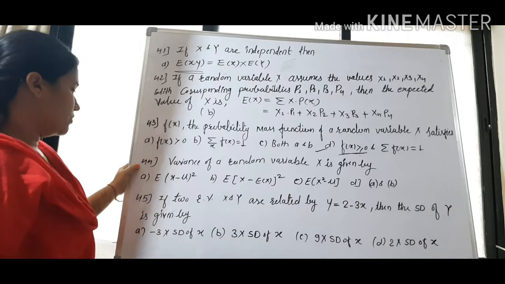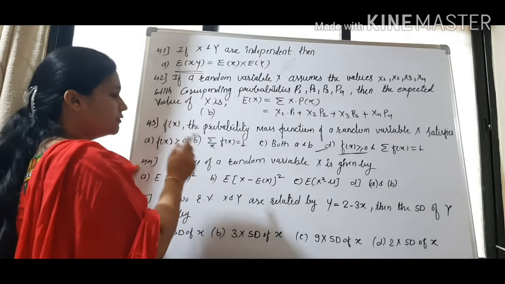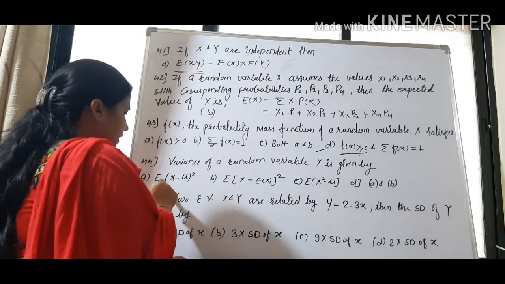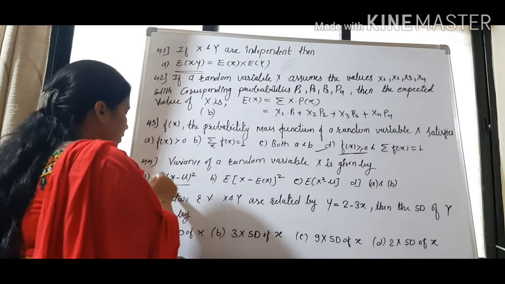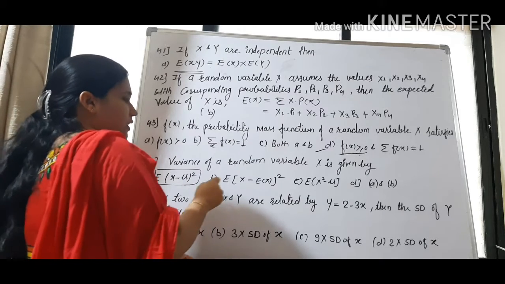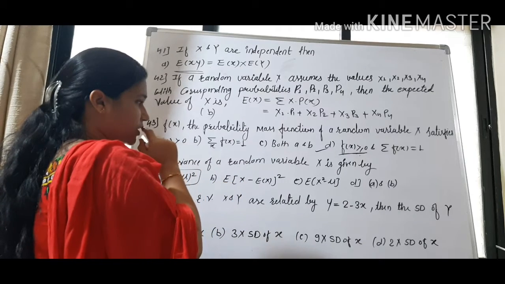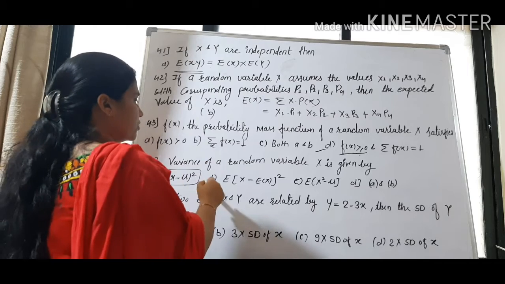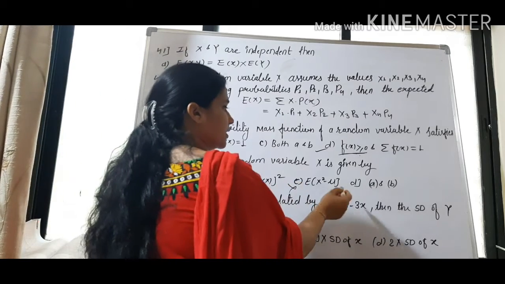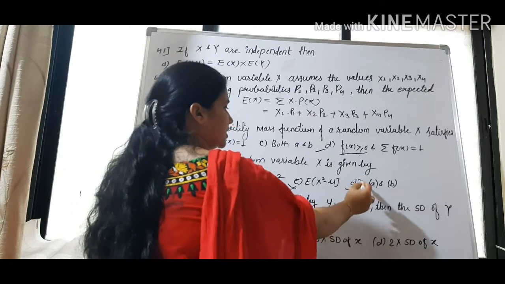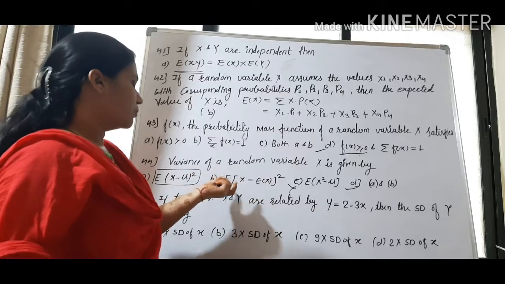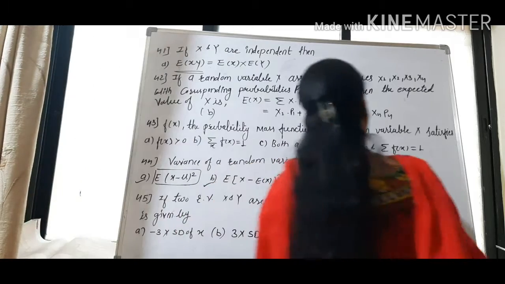Question number 44. Variance of a random variable x is given by, this is correct, expectation of x minus mu whole square. This is the variance of a random variable. Then expectation of x minus expectation of x whole square. This is also correct. B is also correct. Then C is wrong. And D is saying both A and B. Then D is correct because both A and B are correct. It is asking the formula of variance of x. I have explained what the formula is.